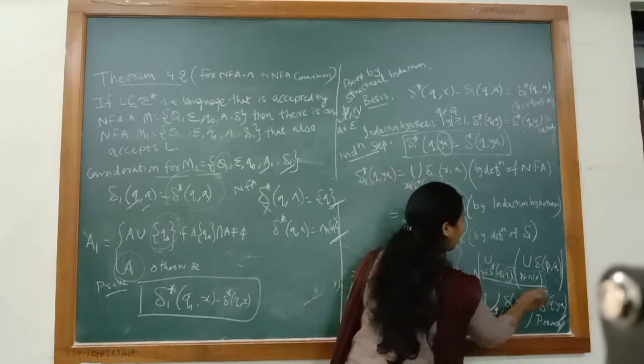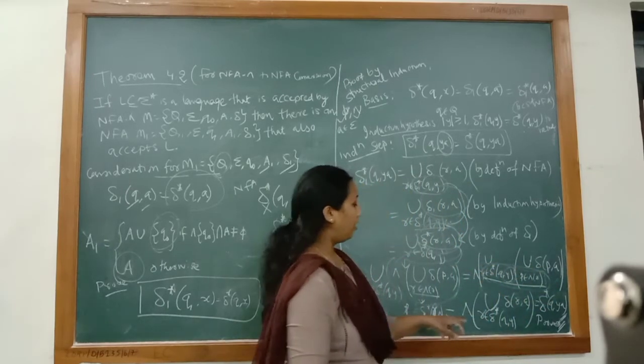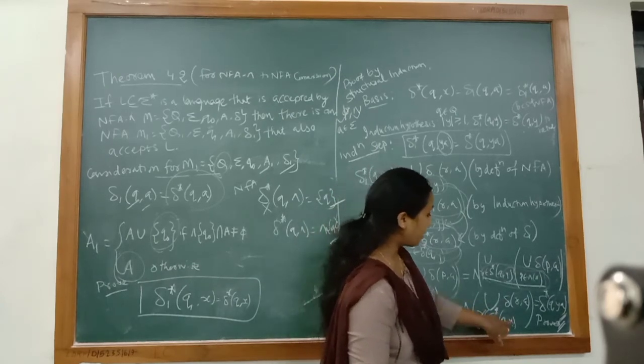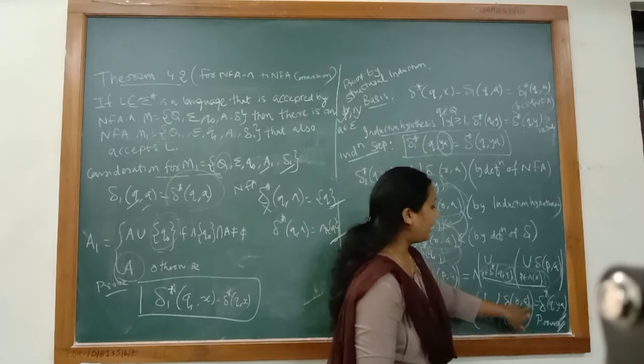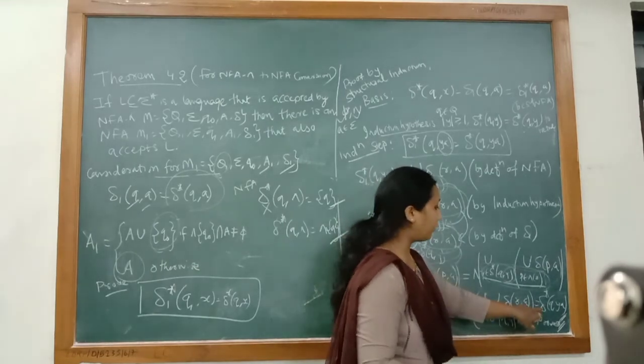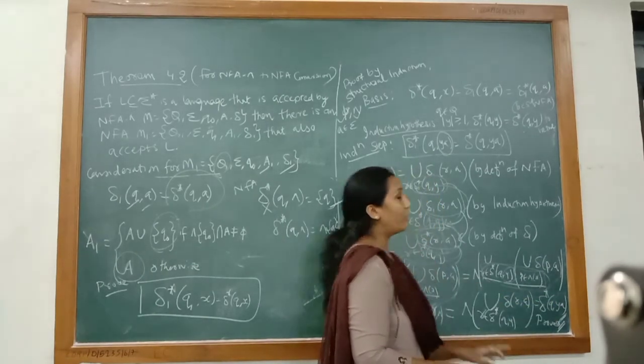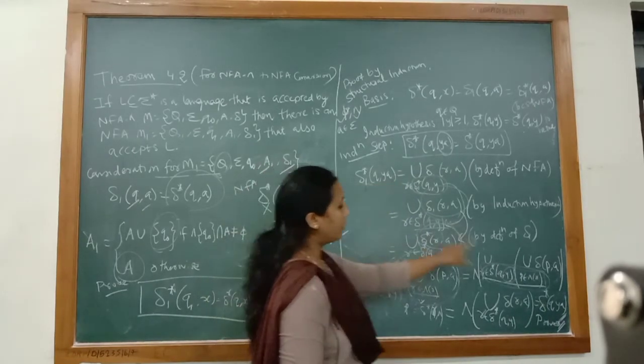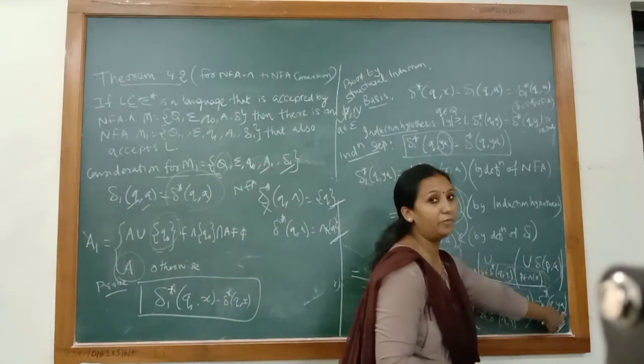We can combine these two because this will be the same. So we can combine it in this way: equal to the null closure of the union over r belonging to δ*(q, y) of δ(r, a), which is nothing but δ*(q, ya). So exactly what we get is δ1*(q, ya) is equal to δ*(q, ya).